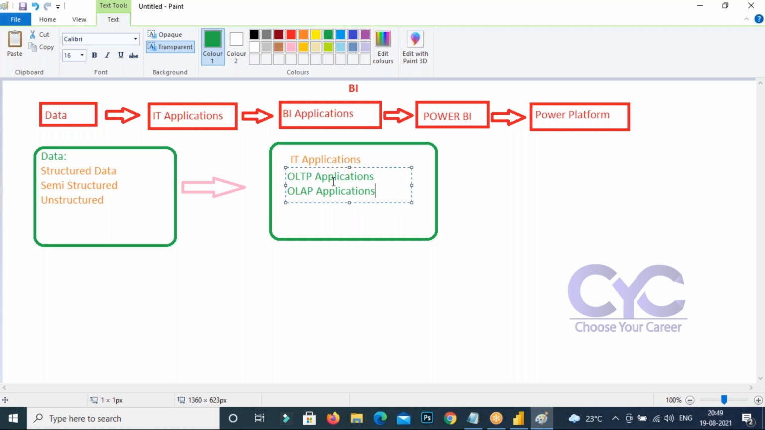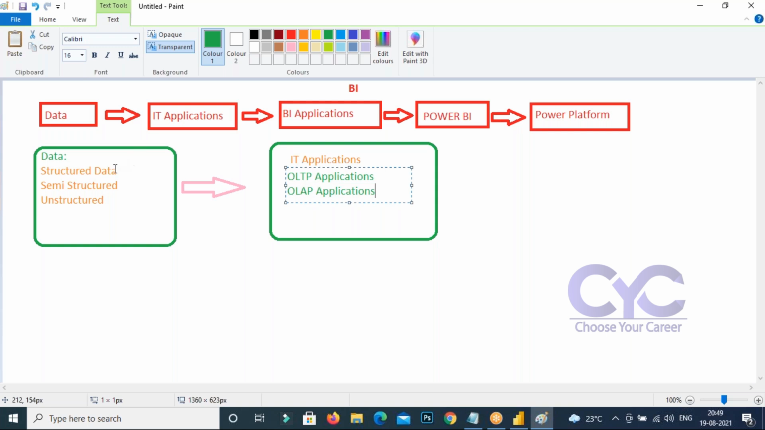What is OLAP? OLAP means online analytical processing data. That is stored data; you can say historical data or stored data. All of it comes under stored data. OLTP is day-by-day data, while OLAP is stored data analysis. Are you getting or not?